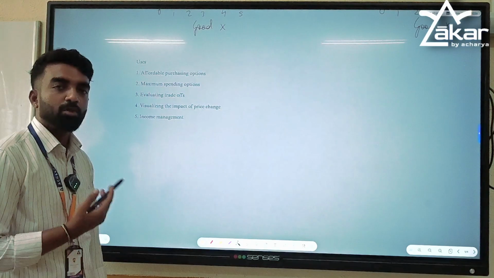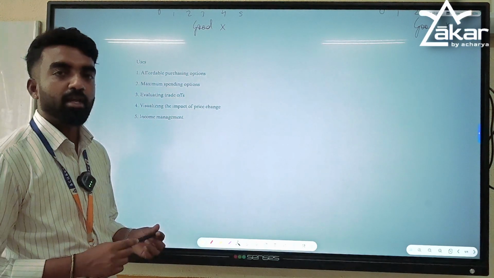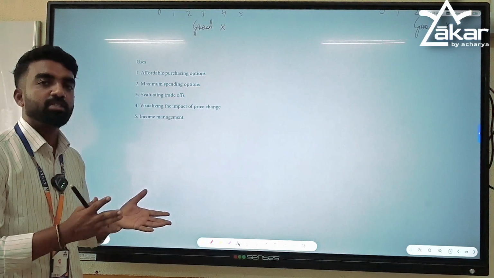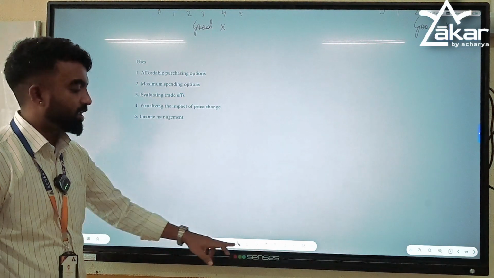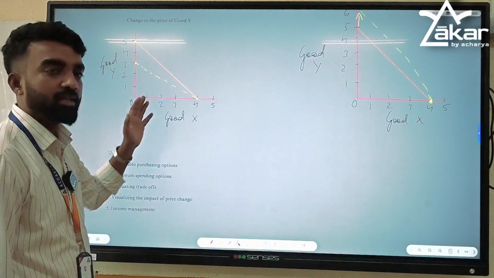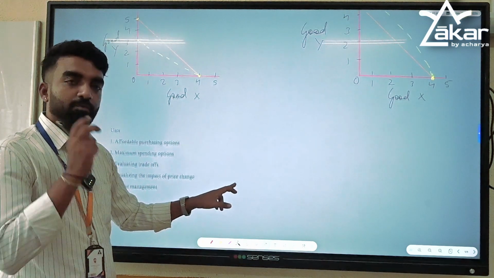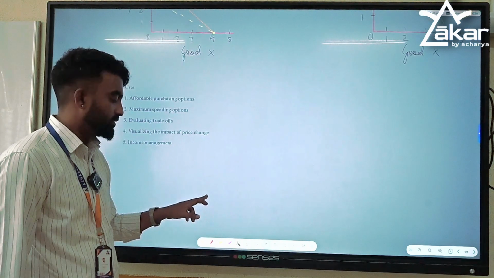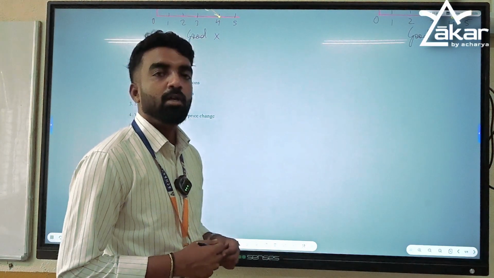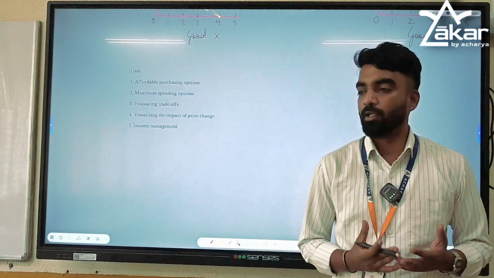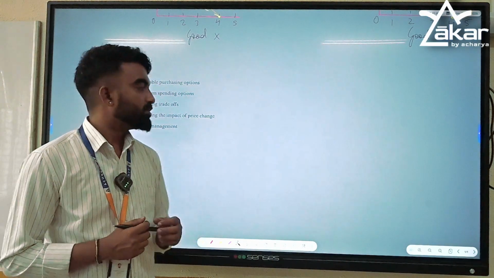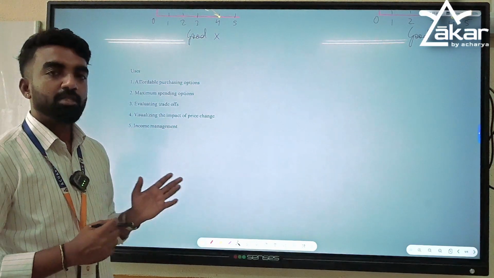The fourth use of studying the budget line and budget set is visualizing the impact of price change. You can actually see what happens if there is a change in price. That is what we studied in these examples: what happened when the price of good Y increased and when it decreased. You can visually see the impact of price change using diagrams and graphs. And income management: it helps a consumer manage his income, and see the available combinations of two goods he can buy within his limited income. So these are the major uses of the budget line and budget set.